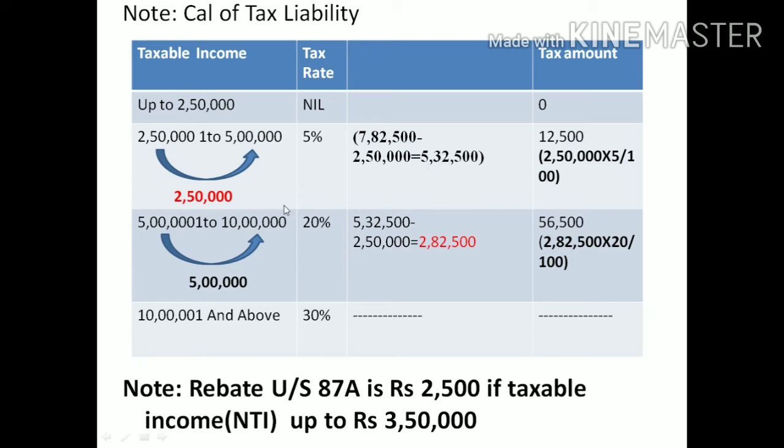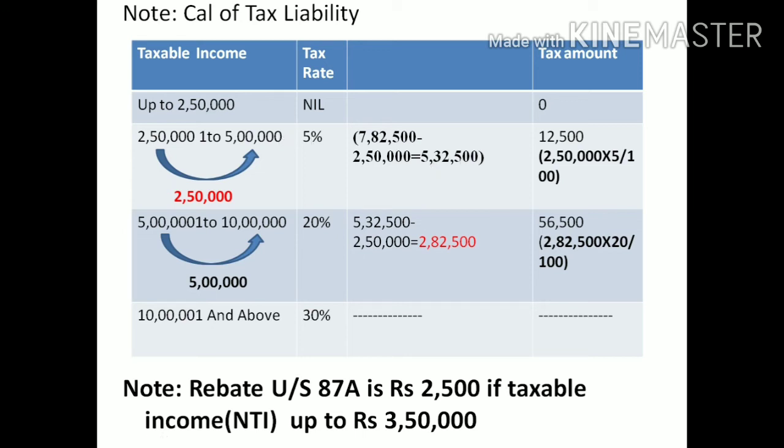Up to 2,50,000, calculate the tax at the 5% slab rate. The amount more than 2,50,000 is transferred to the next slab. So on the first 2,50,000 out of 5,32,500, we calculate 5%.